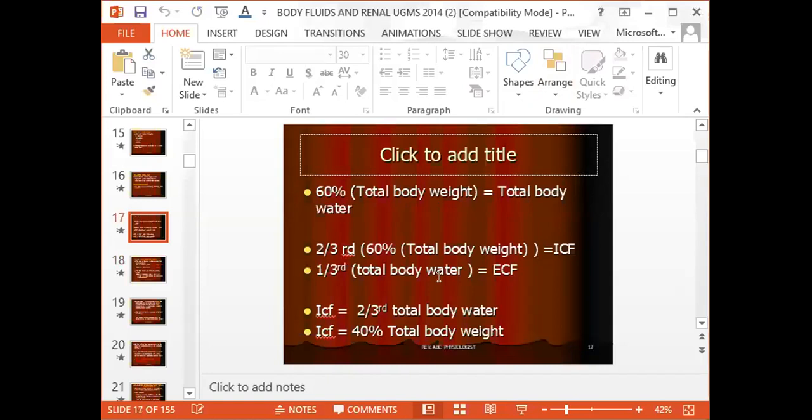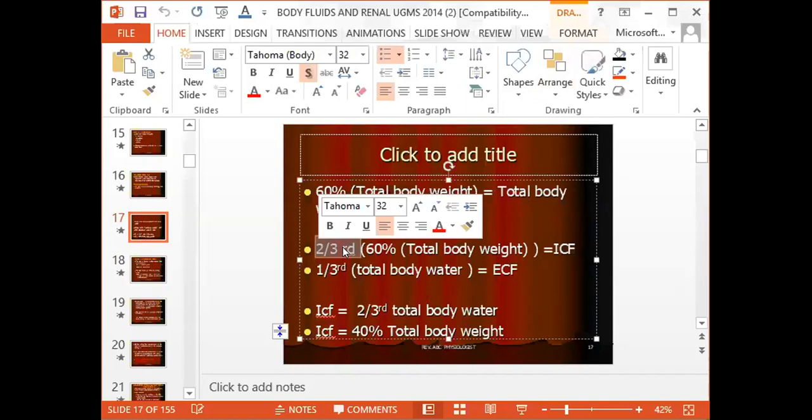Now, out of this, two-thirds of the total body water is in the intracellular compartment. And we know that the total body water is 60%. So if I find two-thirds of this, I'll get 40%.